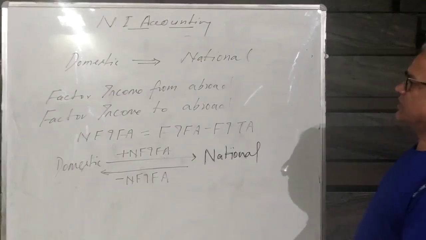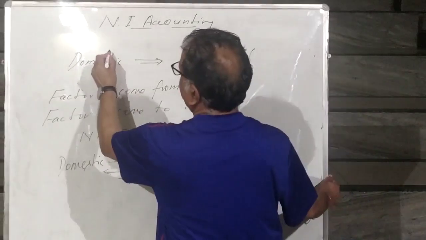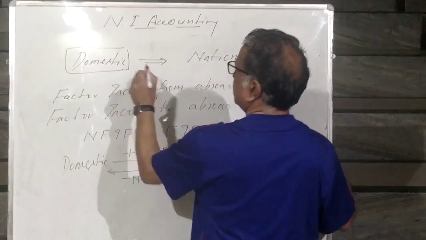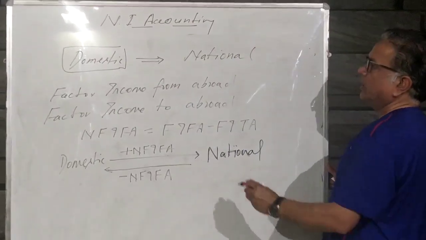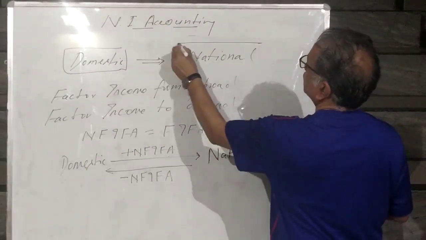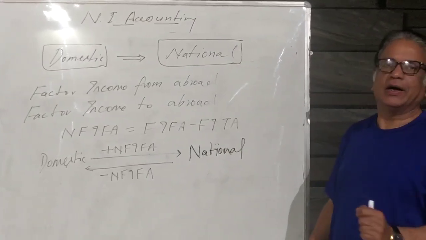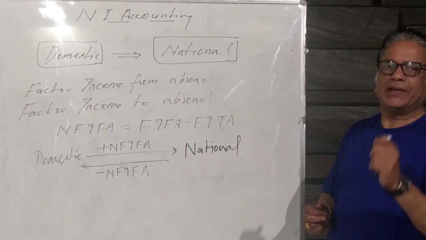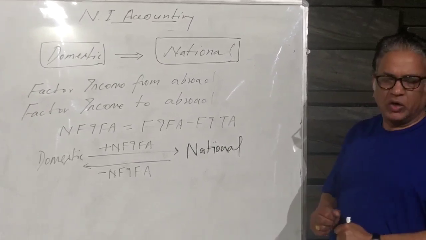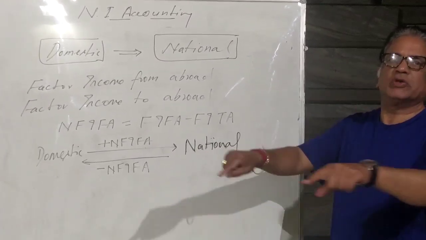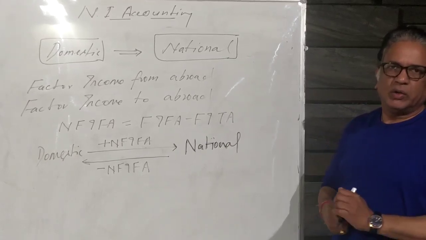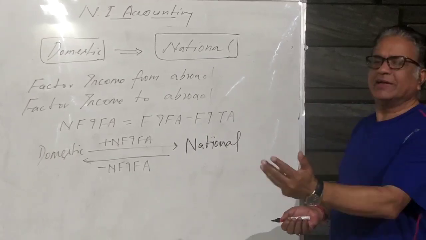Now, after discussing the four aggregates of domestic product, we are going to work over how to move from domestic to national. In domestic, we talk about that income which is generated by the factors of production within the country, within the domestic territory of a country. The people of India working inside India.